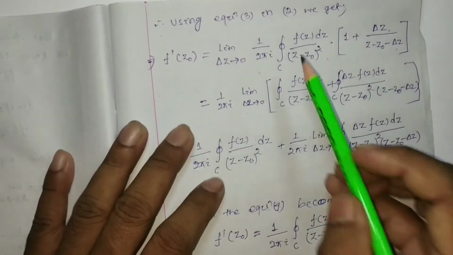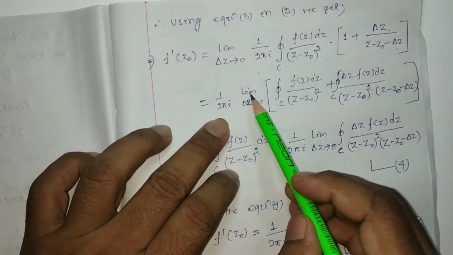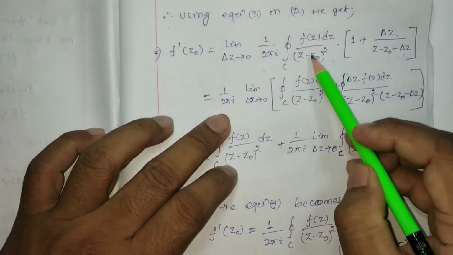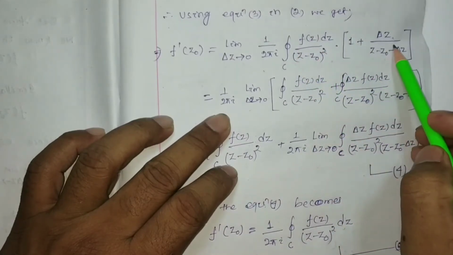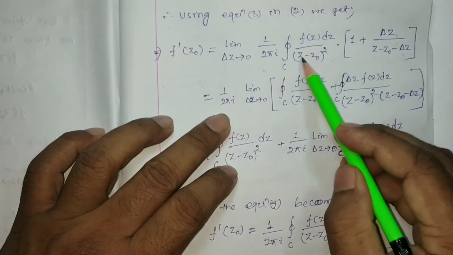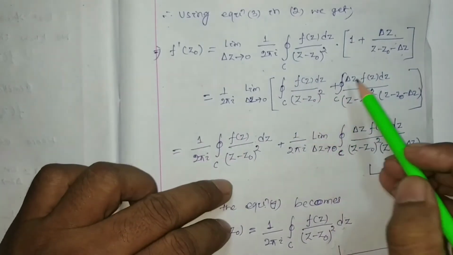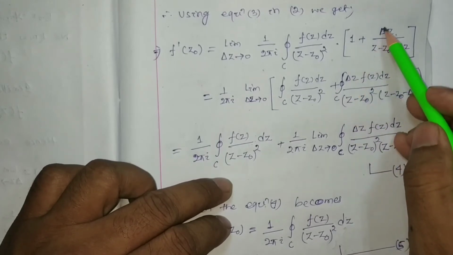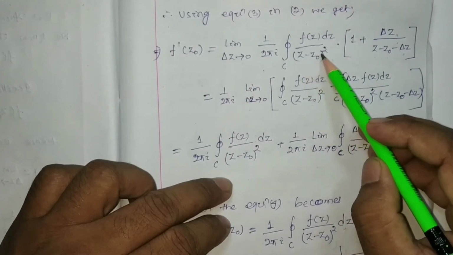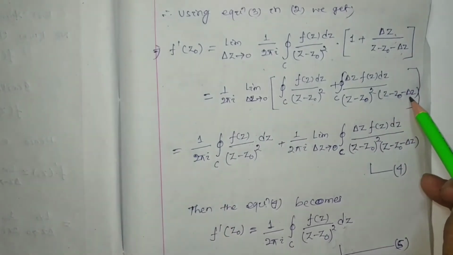Now here 1 by 2 pi i taken to the front, so it will be limit del z tends to 0. Just multiply this one with this one. Okay, closed integration of c f z dz by this one into 1, that means closed integration of c f z dz by z minus z0 square plus closed integration of c del z f z dz whole divided by z minus z0 square into z minus z0 minus del z.